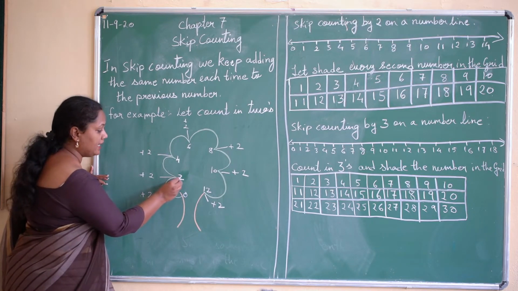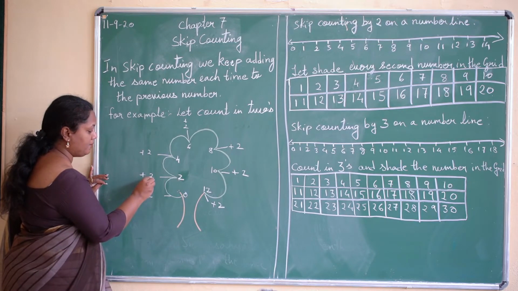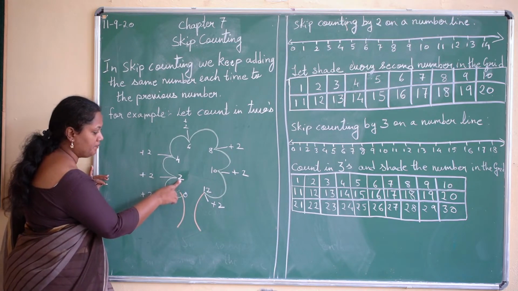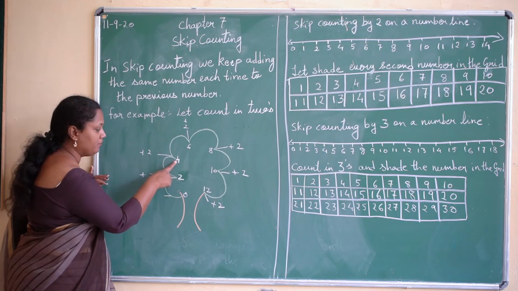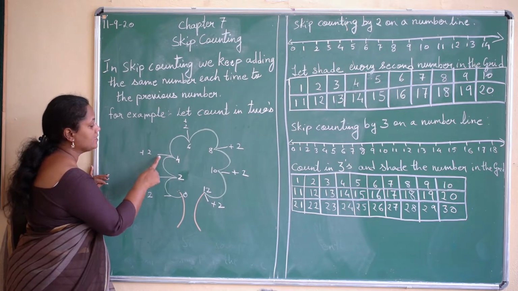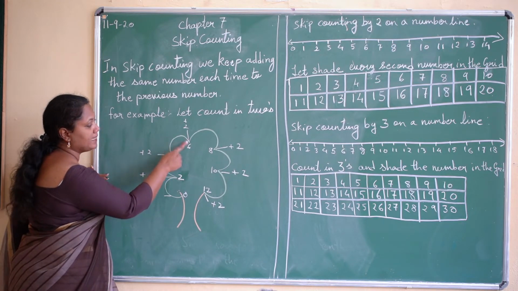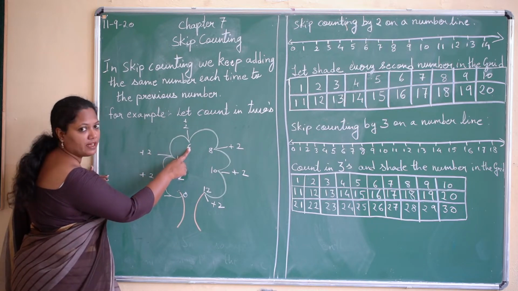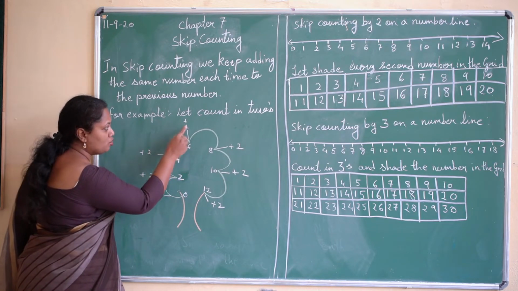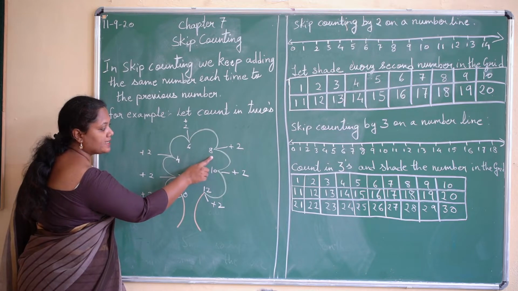Then again if I add the same number 2 to the given number, 2 plus 2 is what? 4. Again, if I add 2 to 4, what do I get? 6. Again, 6 plus 2, what do I get? 8.